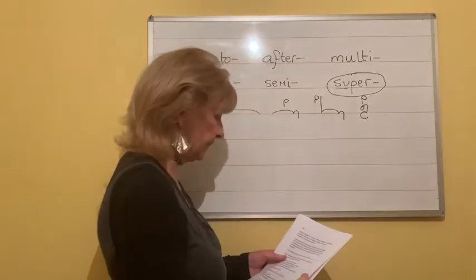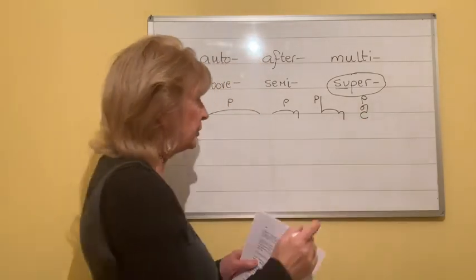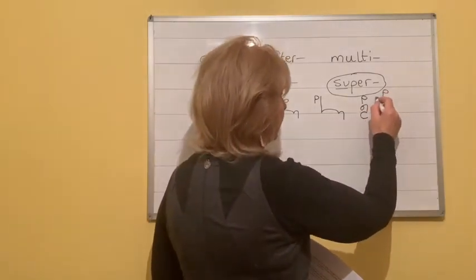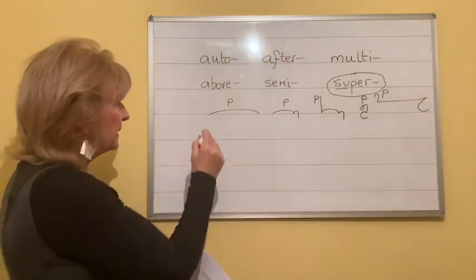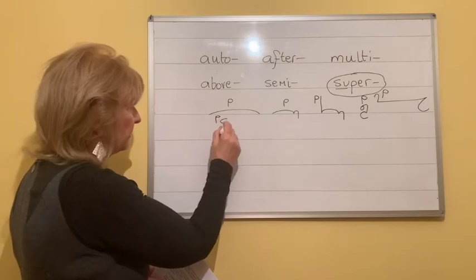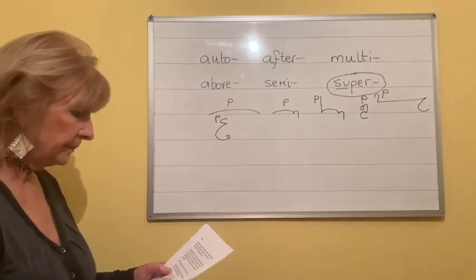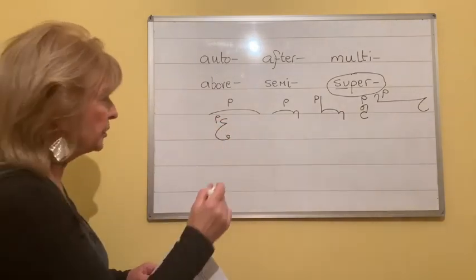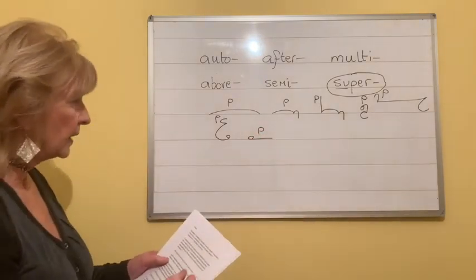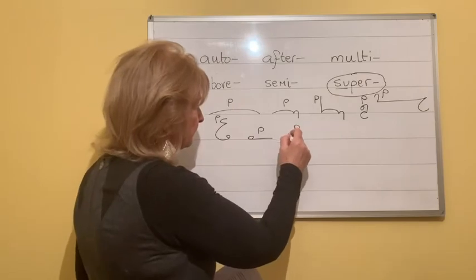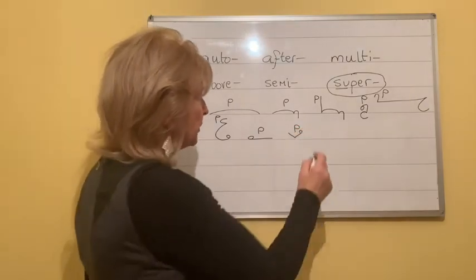Supernatural. Supercilious. Supersede. Supervise. Supervisor.